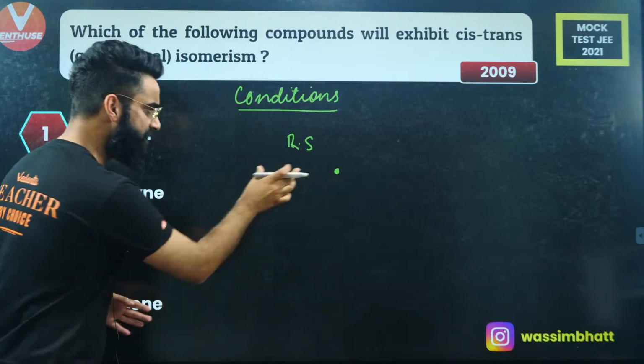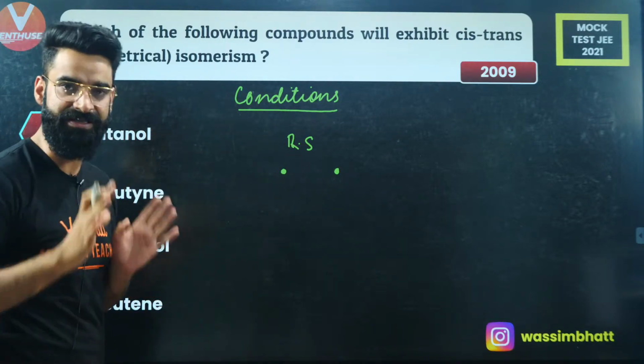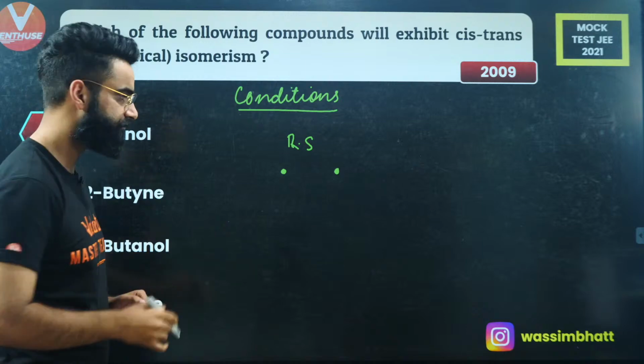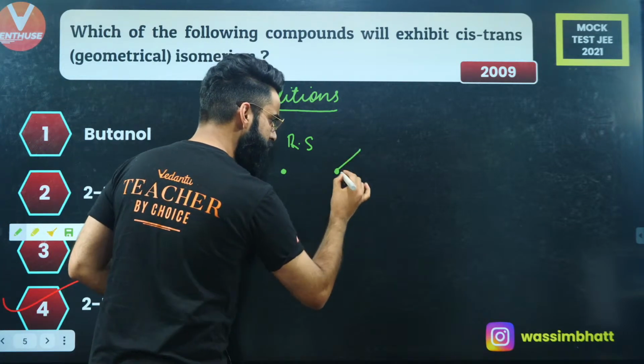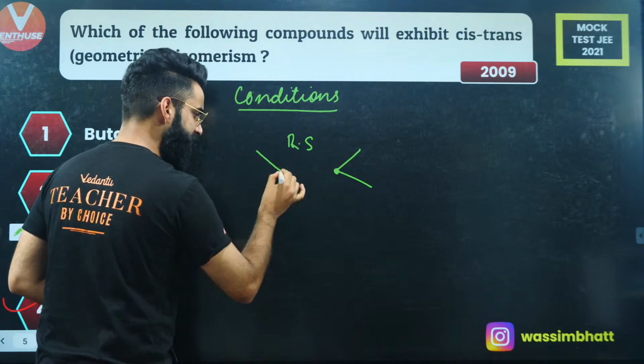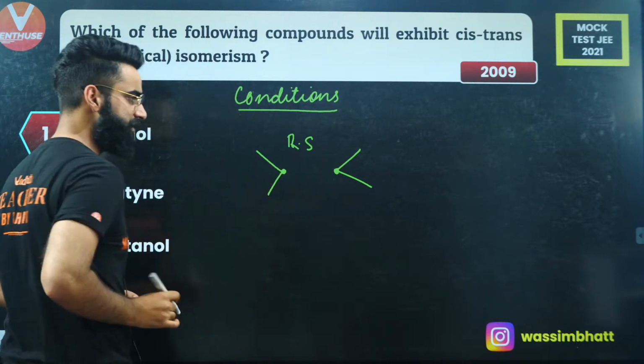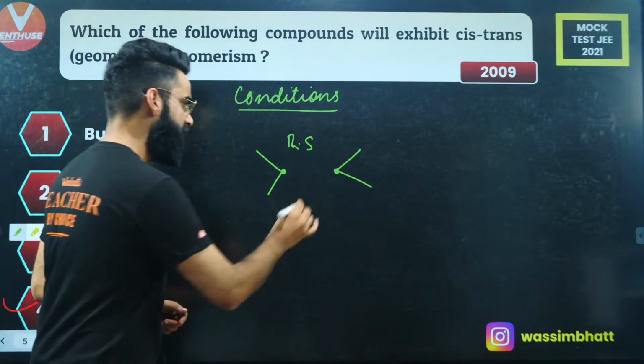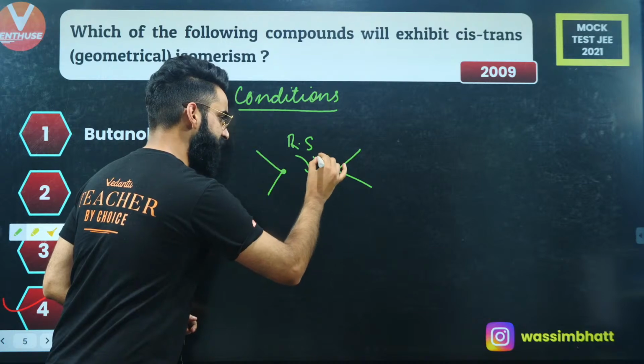So rotation about these 2 centers should be restricted, number 1. Let's say there are 2 terminal bonds attached with each of these 2 centers. What is the first condition? Rotation should be restricted, correct?